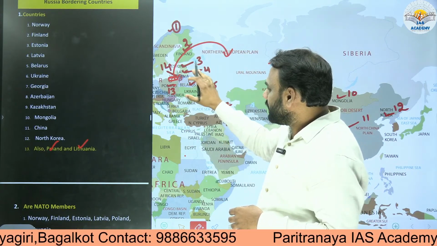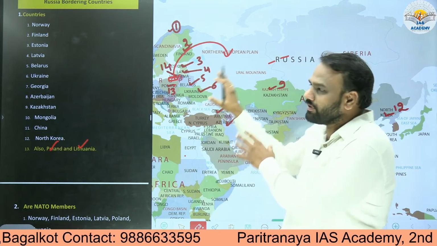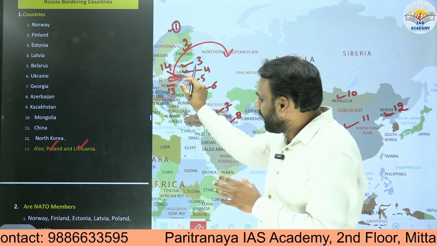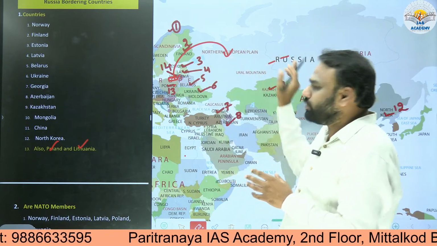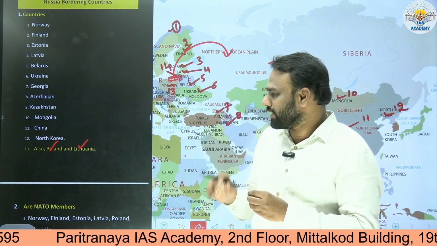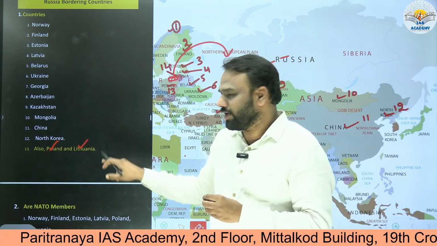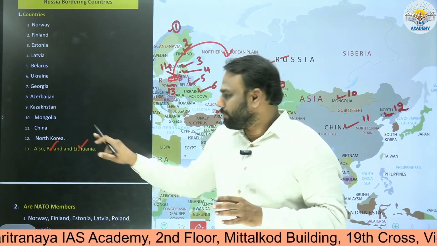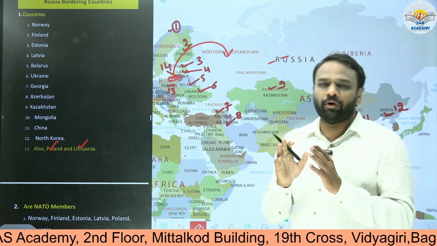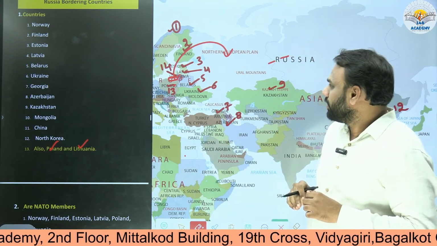Even though Poland and Lithuania do not share their border with mainland Russia, they do share a border with a territory which belongs to Russia. That's why, in the examination, if they include an option with Poland and Lithuania, that will be right. So even Poland as well as Lithuania share their border with Russia. A very important point to note.